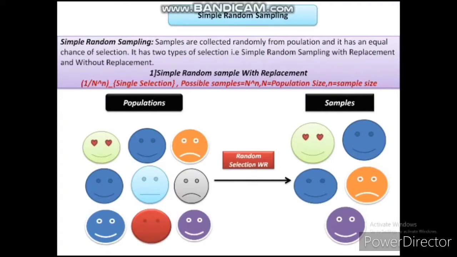Suppose there are some different emotions or phases of a human life. Out of these emotions, I have to select some emotions like feeling happiness, sadness, feeling nothing, or some emotions I have to select in the form of a sample so that I can infer my conclusion about that population.